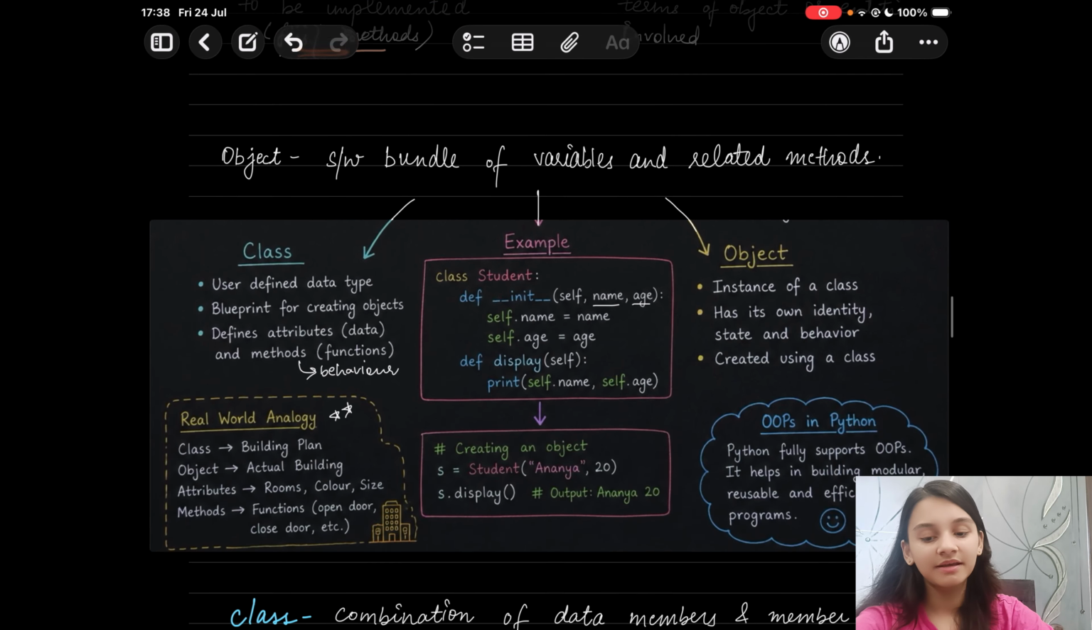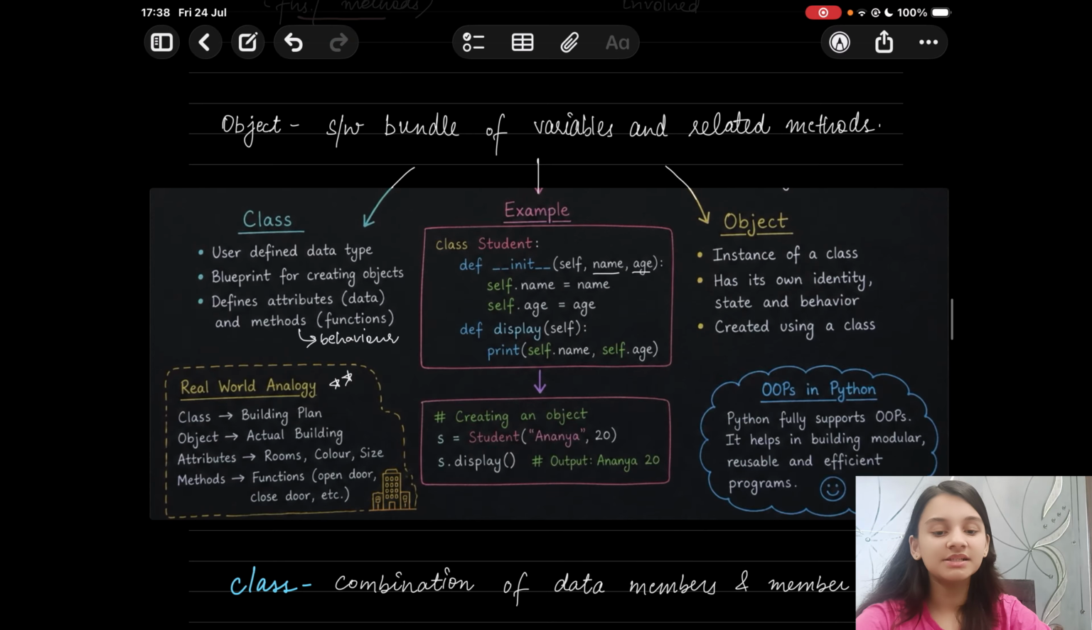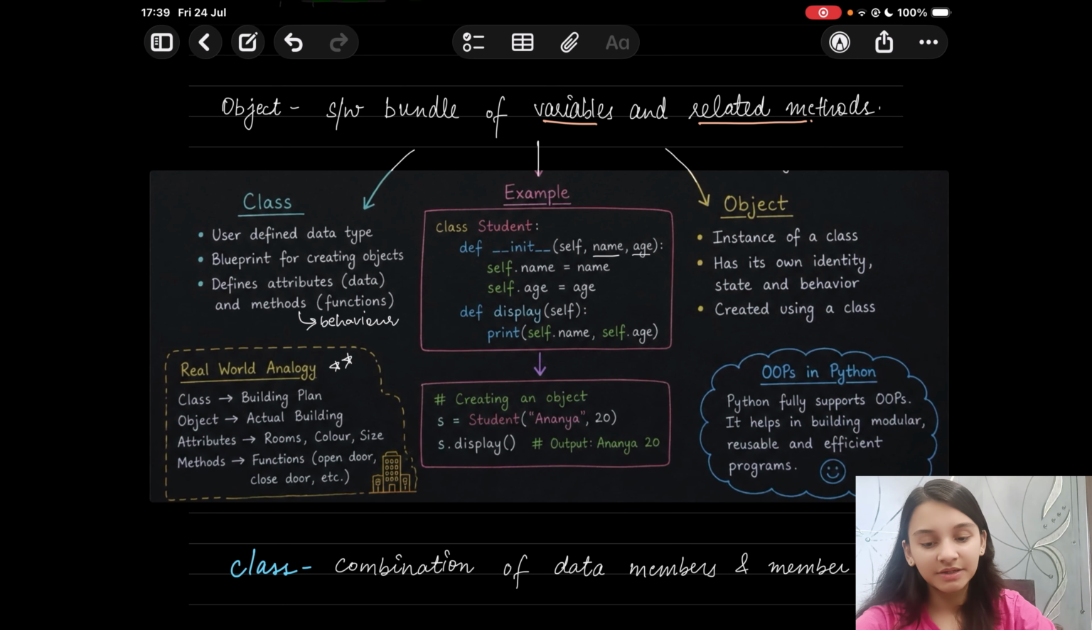Next we have, what is an object? It is a software bundle of variables and related methods. After having a detailed discussion, we can clearly say that an object is a software bundle of variables and methods. Now let us take a quick recap of what a class and an object are. A class is a user-defined data type. It's a blueprint for creating objects. It defines the attributes, which is data, and the methods, which is functions. So basically the behavior.